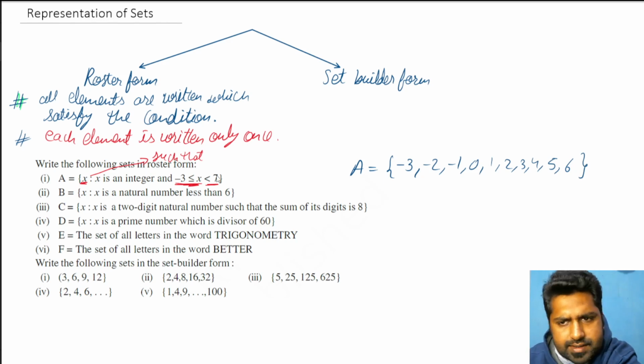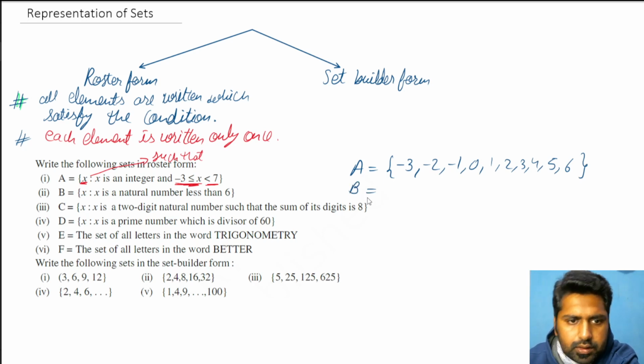Okay, so less than 7, greater than or equal to -3, all the elements are being written. These are called elements, the numbers which are satisfying the condition. So now we know how to read the condition. Let's do a few more examples that will help you to clarify.